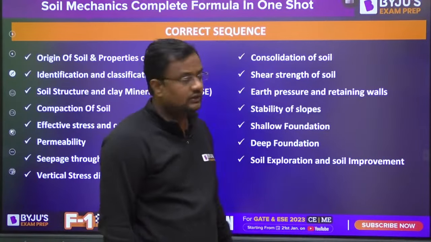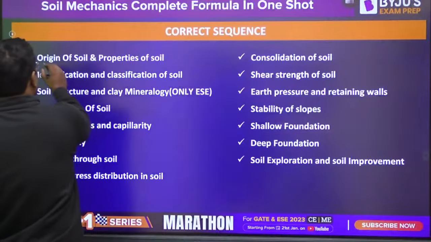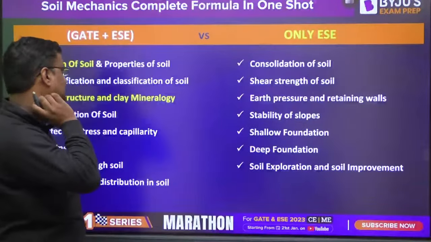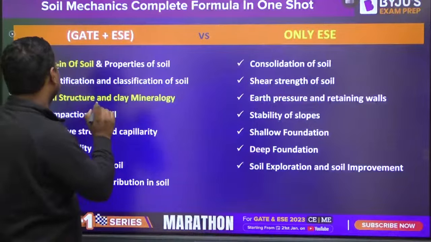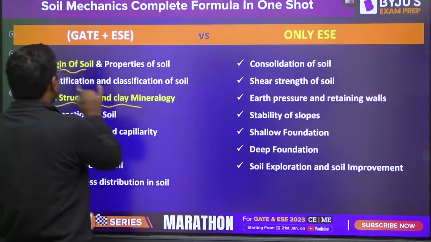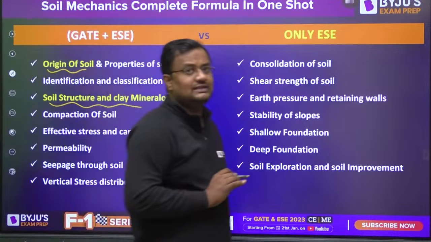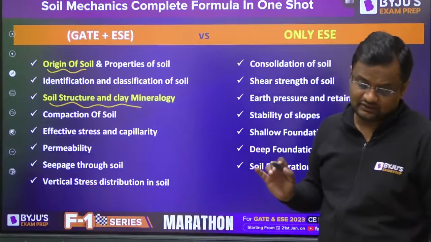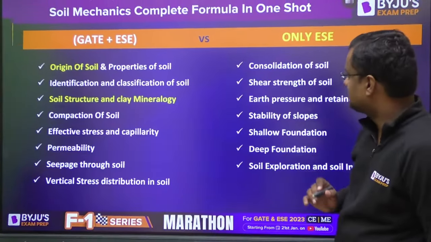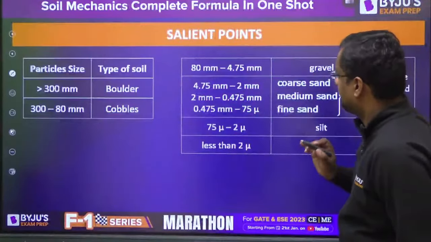Okay, so let's begin with the first chapter, that is origin of soil and properties of soil. This is the quicksand condition, we'll see later. If I talk about ESE, these topics are only in ESE: the kaolinite mineral and origin of soil. What are the topics that are in both GATE and ESE? So Arun, you came late today, but it's okay. Let's begin with the first chapter.